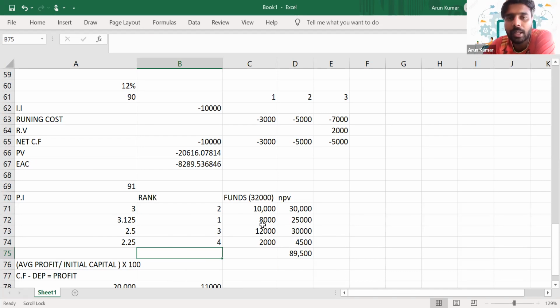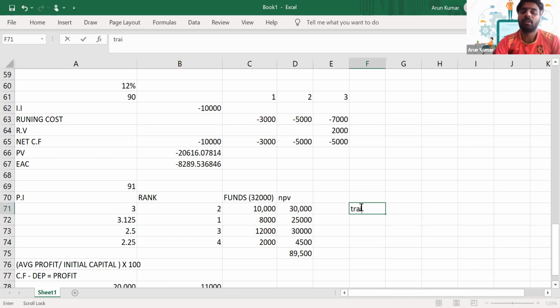Whenever there is capital rationing, and if it's a divisible project, we have to use this profitability index method to allocate the fund. But if it's a non-divisible project, in that scenario, we won't need to calculate the profitability index. We'll use the trial and error method.